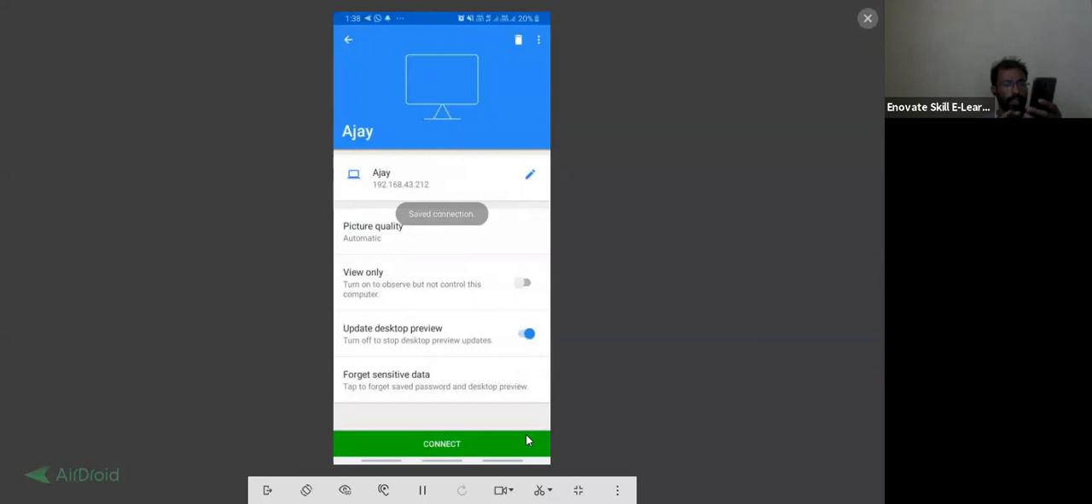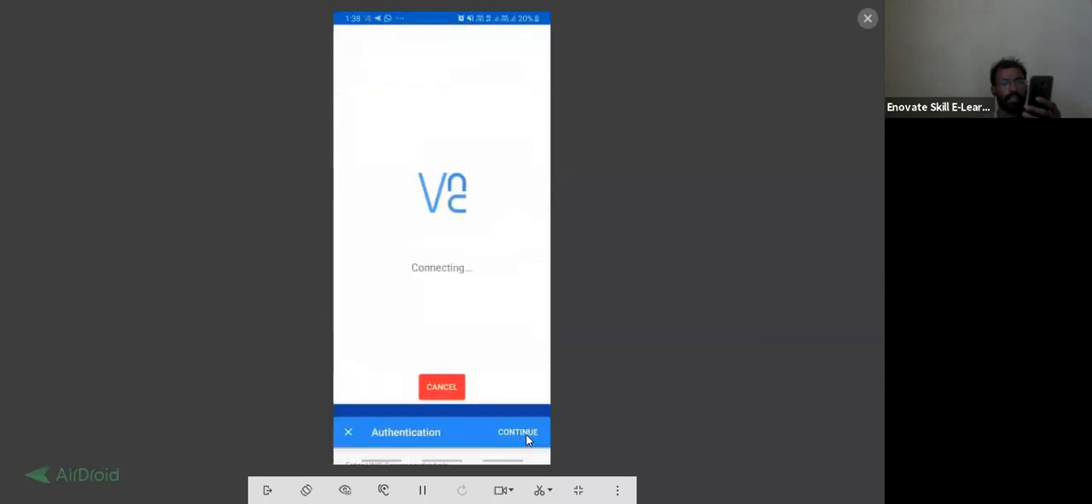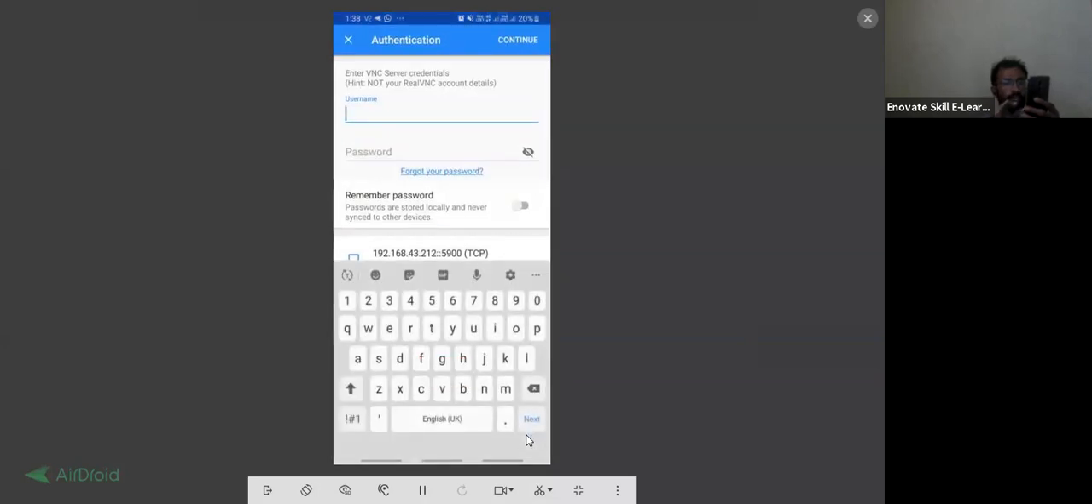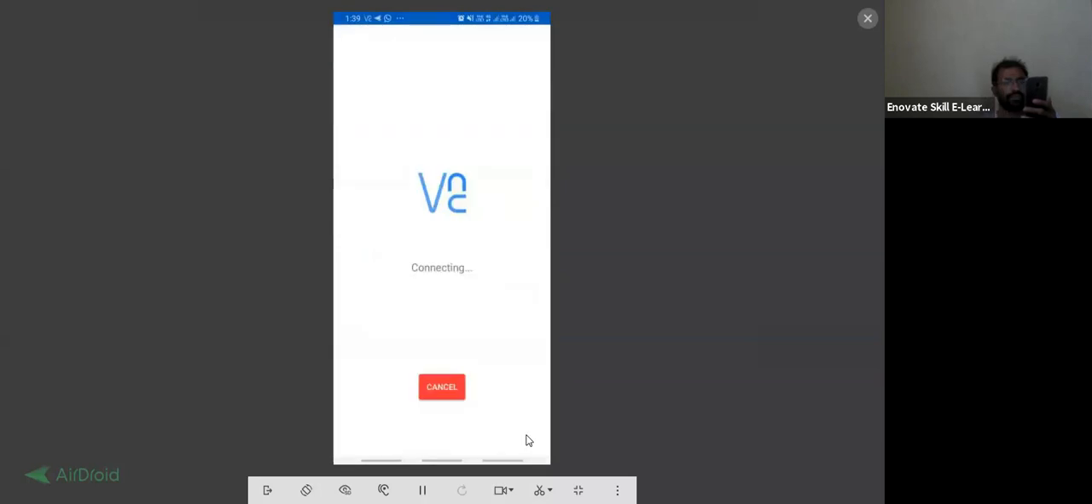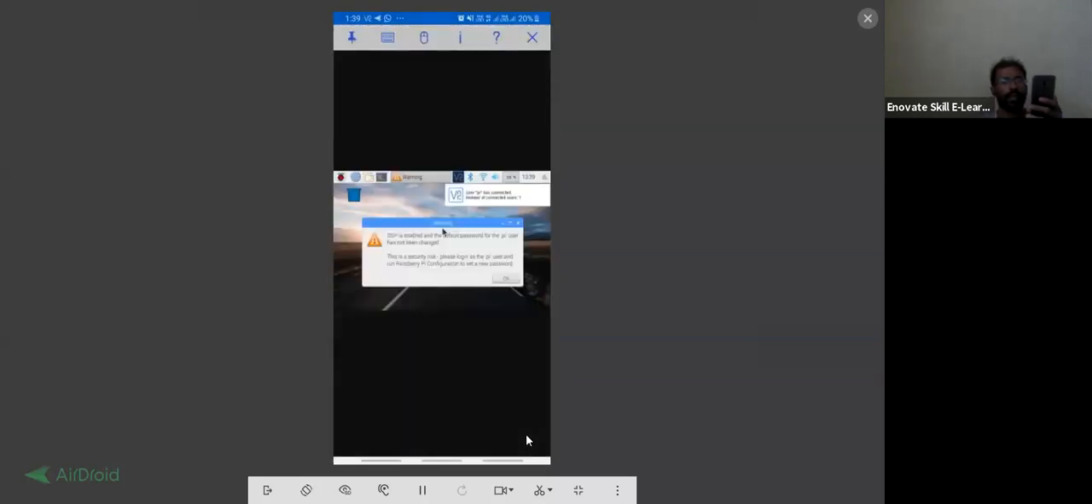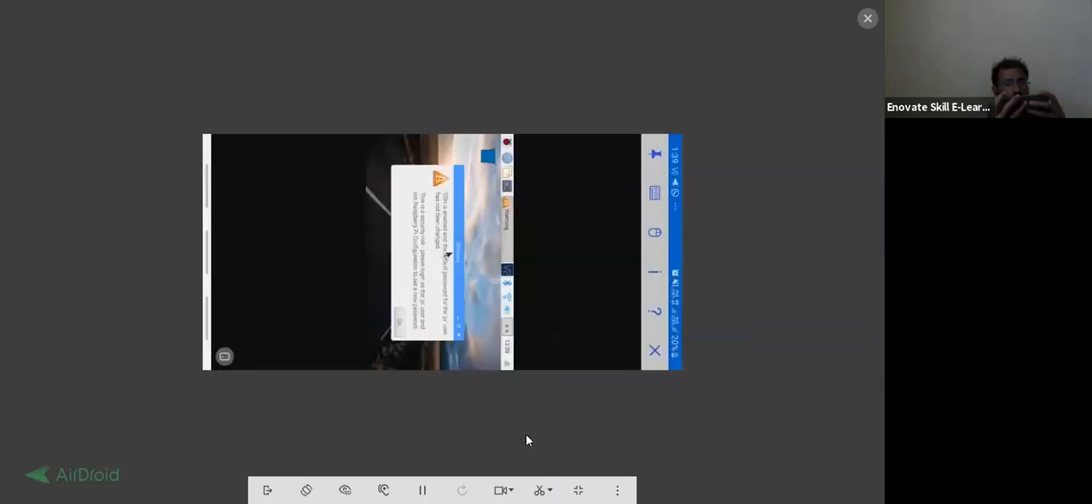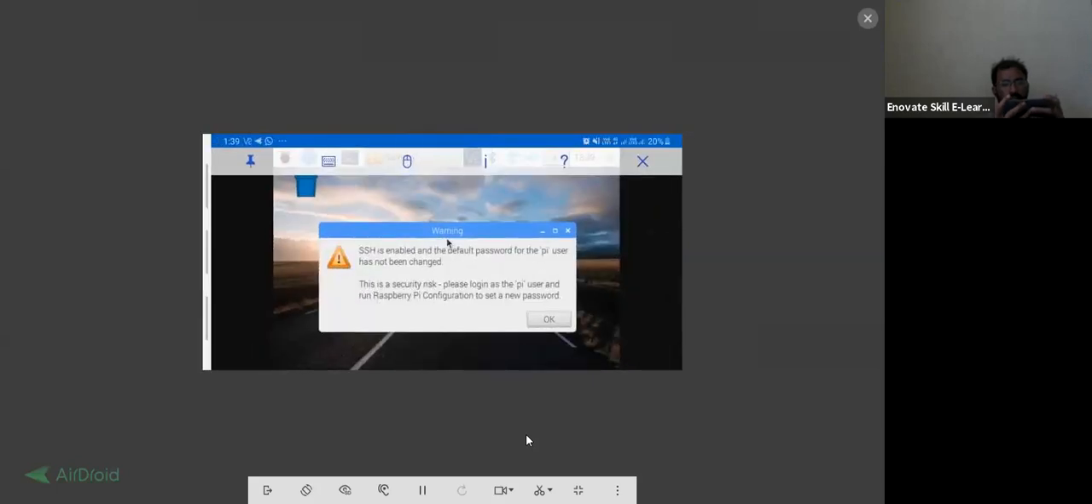So I'm going to connect it. How can you connect it? Click on connect, and it is going to connect. It is asking for a username, that is Pi, and the password of my Raspberry Pi I'm not going to tell you. If you can see it, that is good. Now after that, we have to make it done. Continue. So now you can see this one is my mobile Raspberry Pi screen, this is my Raspberry Pi screen.